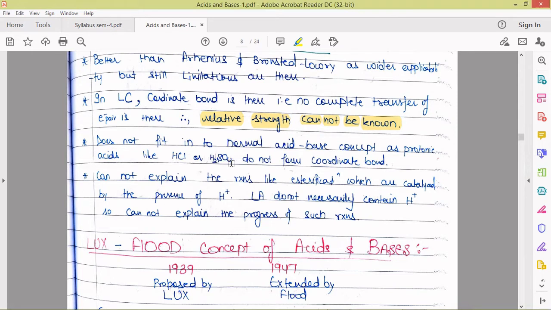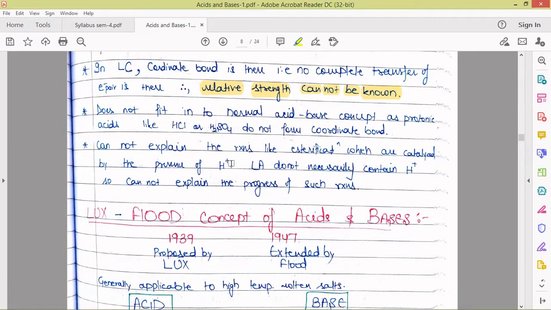So this particular Lewis acid-base concept can only explain the acid-base behavior of the species which can donate electrons and which can accept electrons. So this is the major limitation, and it cannot explain reactions like esterification, which are catalyzed by the presence of H+. So Lewis acids do not necessarily contain H+.